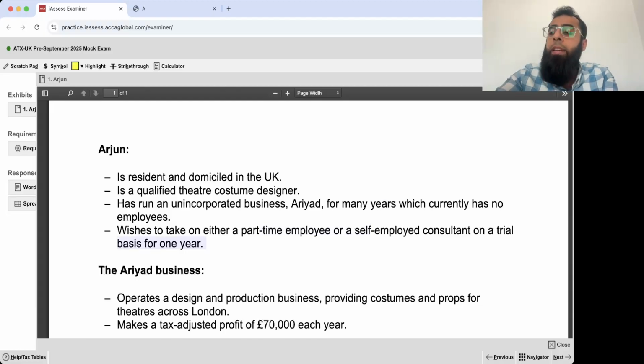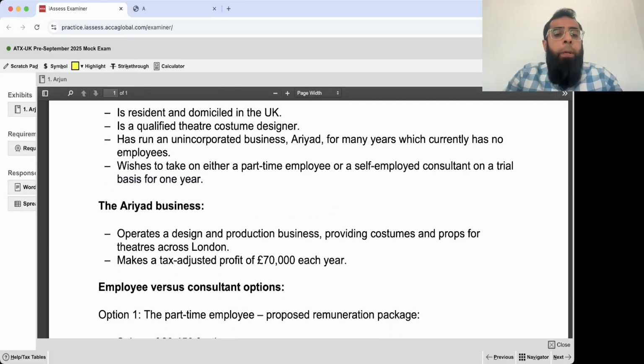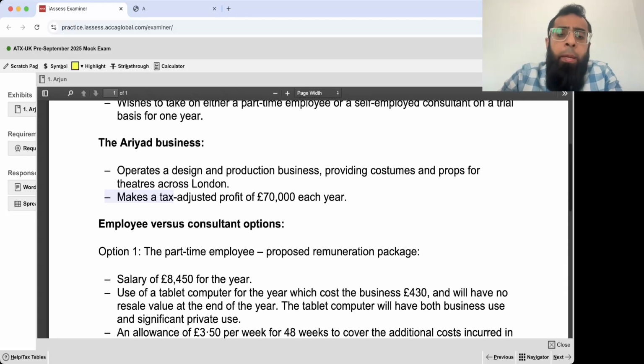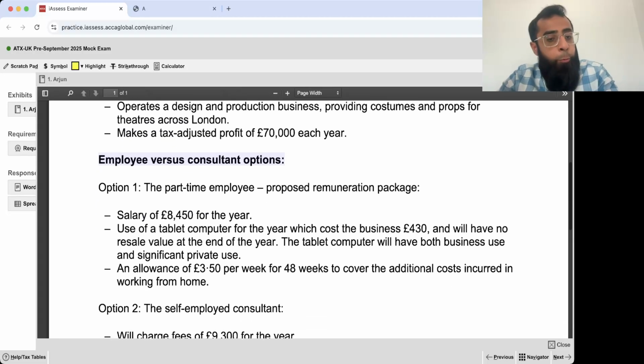Okay, so as the introduction gave us the information that he is evaluating whether to hire an employee or to use a self-employed consultant, we have to evaluate those situations. Now, Ariad business operates a design and production business providing costumes and props for theatres across London. It makes a tax adjusted trading profit of £70,000 each year. Let's read further. Employee versus consultant option.